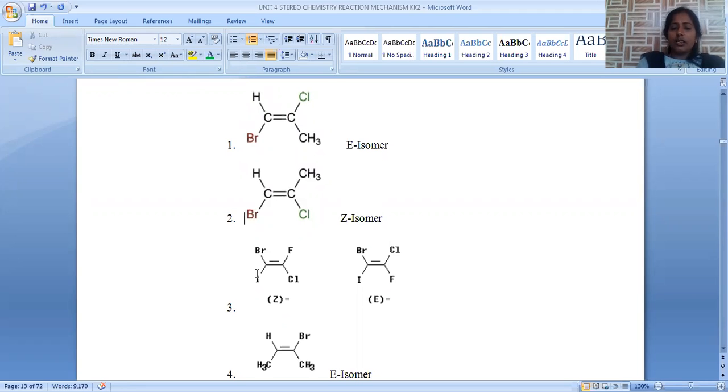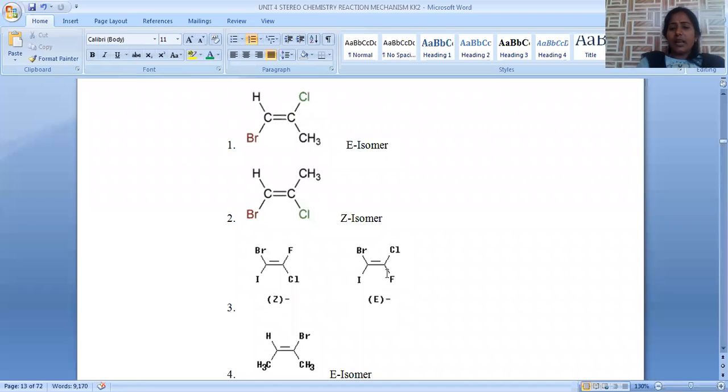Let us move to the third example where bromo and iodo groups are there. Iodo will have the higher atomic number because it is the lower element in that group, followed by bromo. Hence, first priority to iodo, second priority is given to the bromo functional group. Among fluoro and chloro, chloro will be higher priority, fluoro will be lower priority. Now, two higher priority groups are on the same side. We can say iodo and chloro are on the same side. That's why it comes under Z isomer.